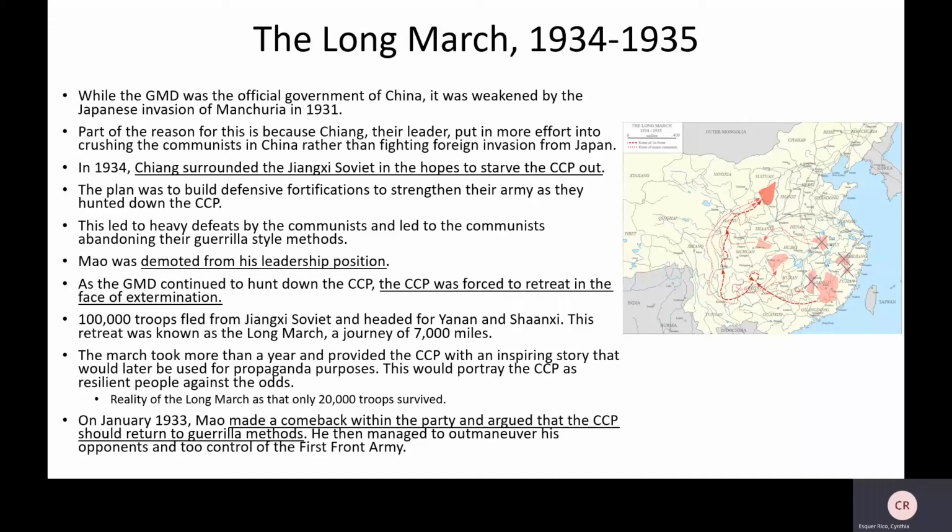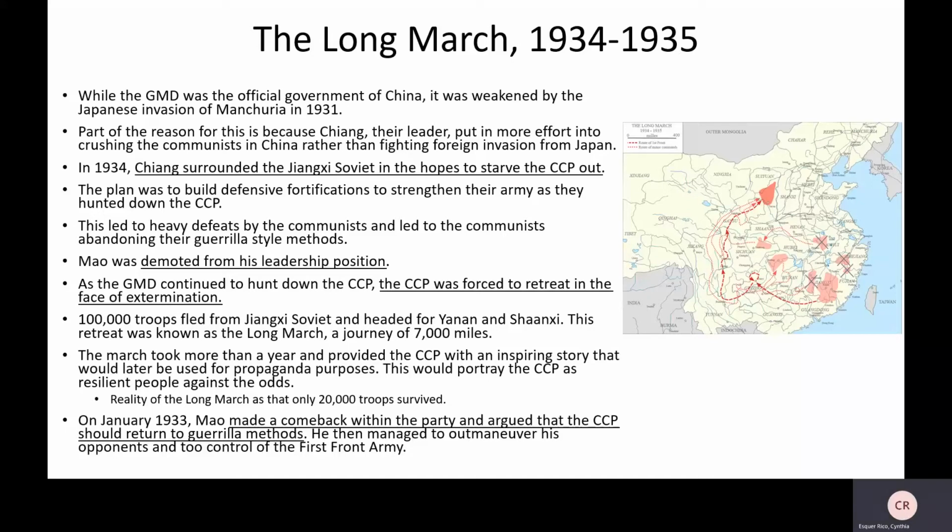So in 1934, Chiang surrounds the Jiangxi Soviet region in the hopes to starve out the CCP and eventually kill them. The plan was to build a defensive fortification to strengthen their army as they hunted down the CCP. This led to heavy defeats by the communists. The communists were being slaughtered, basically, and they abandoned their guerrilla warfare style methods.